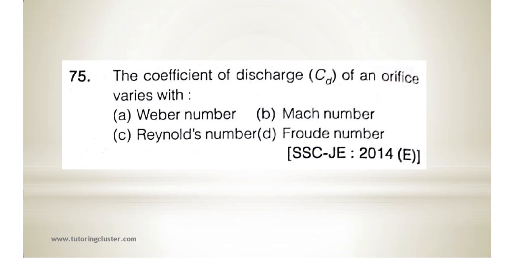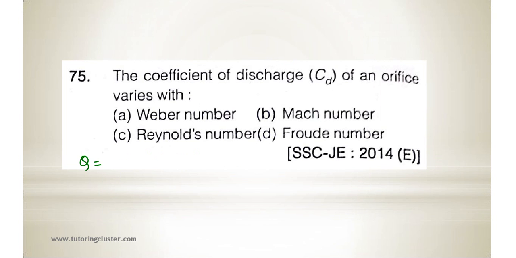Okay, next, 75, the coefficient of discharge CD of an orifice varies with. See here, when we talk of orifice meter, what is the equation?